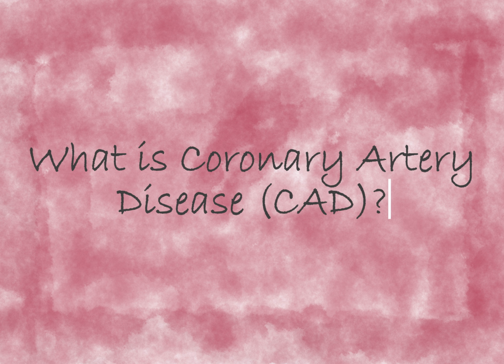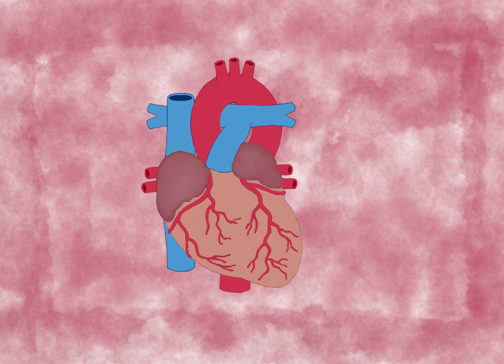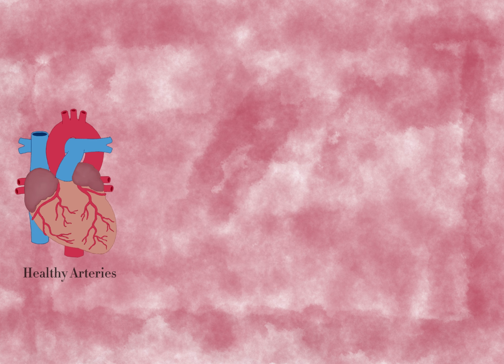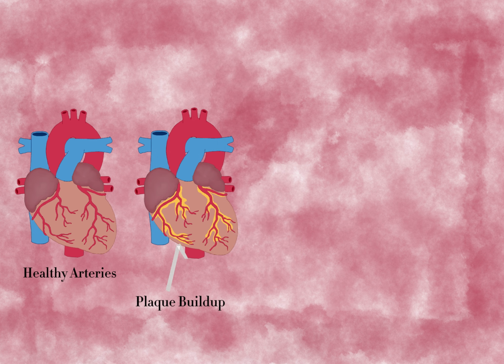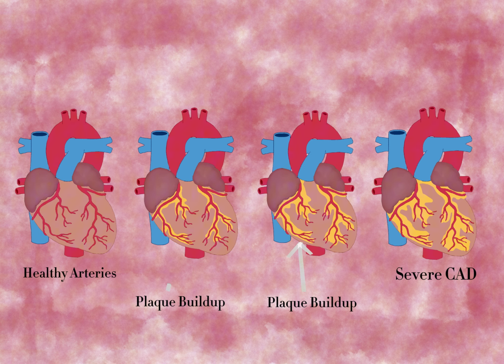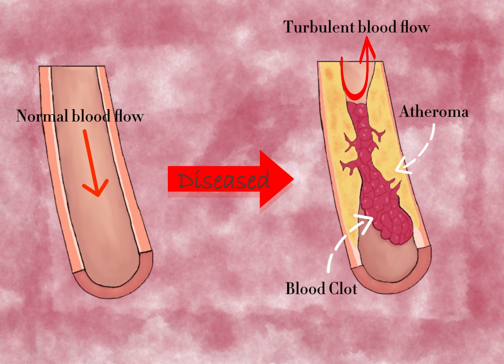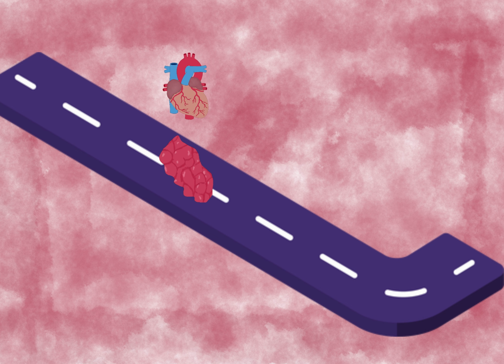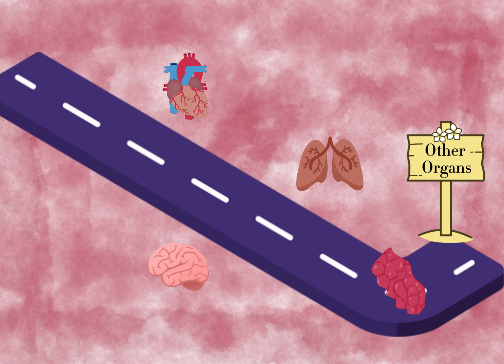So, what is coronary artery disease, otherwise shortened as CAD? This condition refers to the state of the blood vessel supplying blood flow to the heart itself. When these arteries become diseased with fatty plaque buildup, known as atheroma, they are narrowed, leading to reduced and turbulent blood flow. The plaque itself may also grow big enough to entirely cut off blood flow in the artery, or it can burst and result in a blood clot.